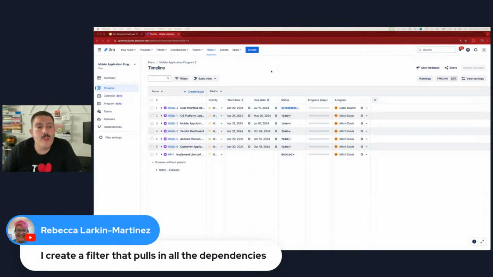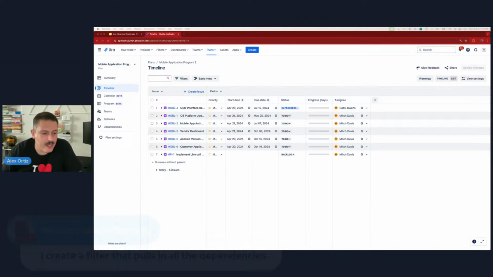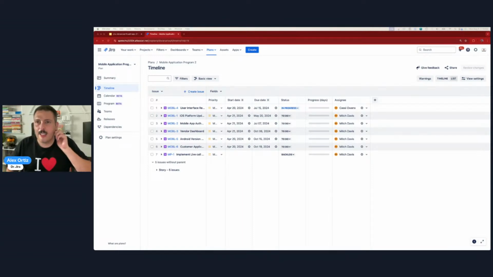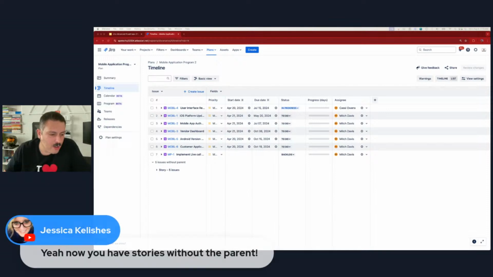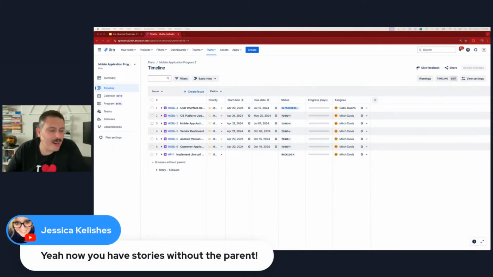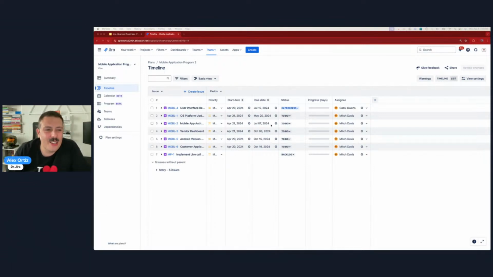So at this point, we've created our very first plan. Yay! I don't have sound effects. I need to get like a sound effect board. I think that'd be kind of critical to have, because cue the one that's the children saying "yay" sound effect. So we have a plan, right? So yes, now you have stories without the parent. Maybe we're gonna get more advanced, Jessica. We're gonna get more advanced. We'll definitely get going here. We'll make it more complex.